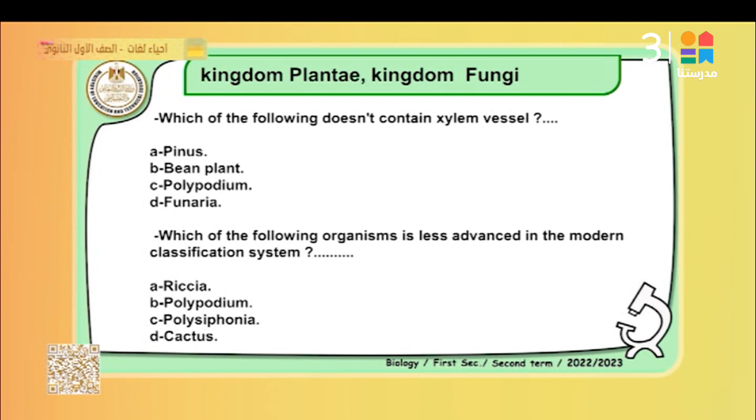Which of the following organisms is most advanced in the modern classifications? Riccia, Polypodium, Polysiphonia, Coccus. Number 1, Coccus. Number 2, Riccia. Number 3, Polysiphonia. Finally, the Polypodium. So which of the following organisms is advanced in the modern classifications? It's called Polysiphonia. Polysiphonia is a specific type of algae.